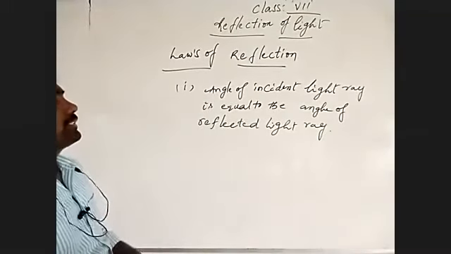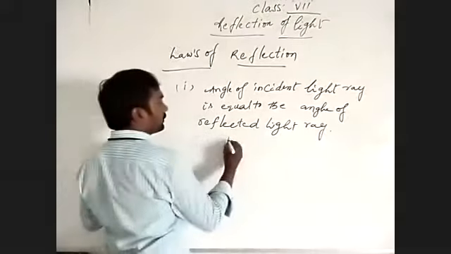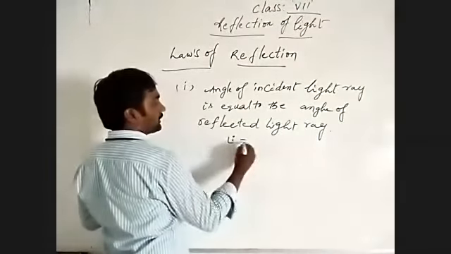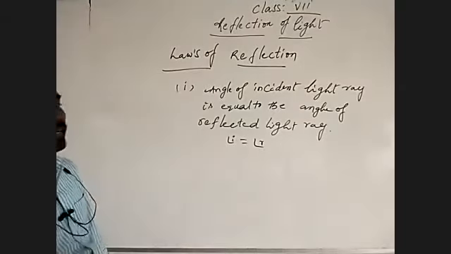The angle of the incident light ray, shown as I, is equal to the angle of reflection, R. And the second one.